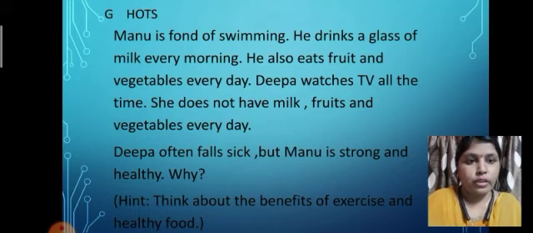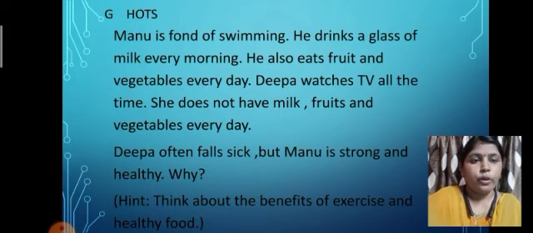So the hint is already given to you. It is the special question, that is HOTS, that is, you have to think and then write. My work is only to explain the question and how to write it. Now you can write the answer. Okay, once again I am going to explain it to you.